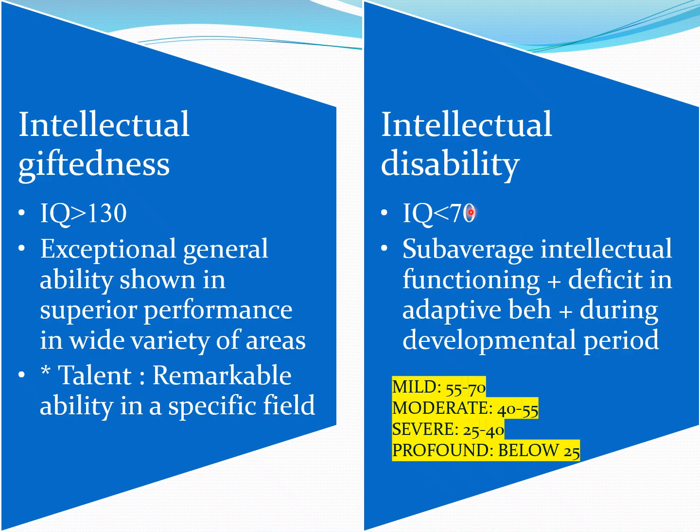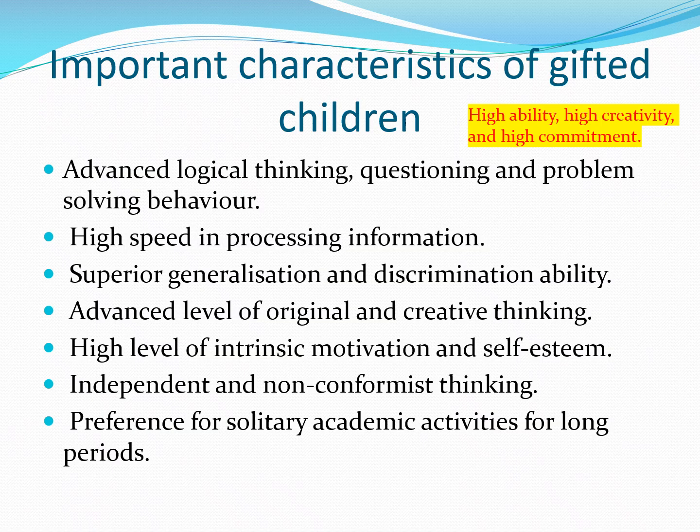Intellectual disability has four types: mild, where the IQ is between 55 to 70, moderate 40 to 55, severe 25 to 40, and profound, that is below 25.